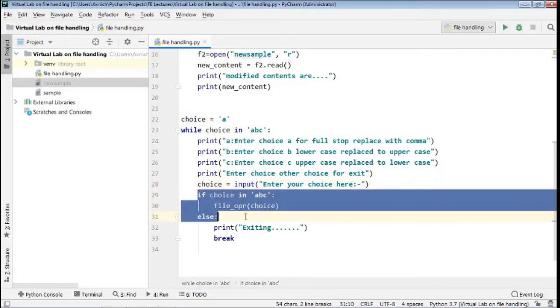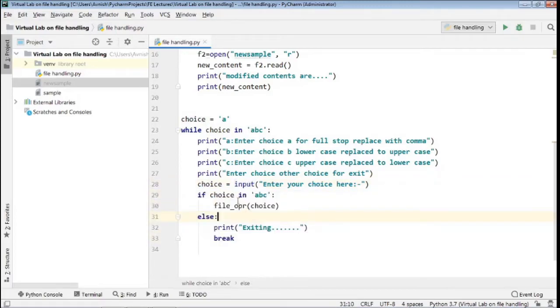Here in this conditional statement, we will check whether the user given choice is in between ABC. Suppose the user may press another choice than ABC.